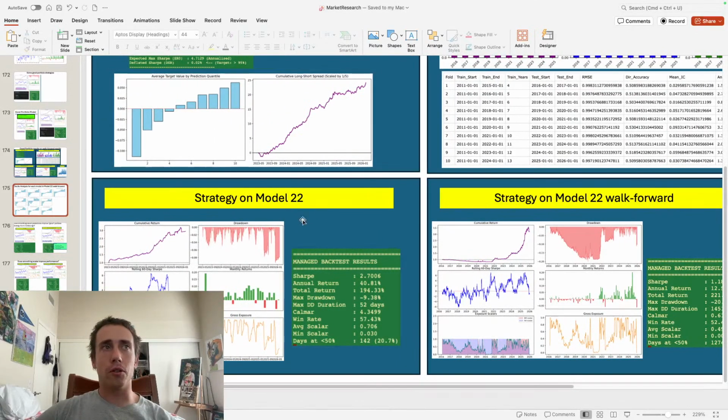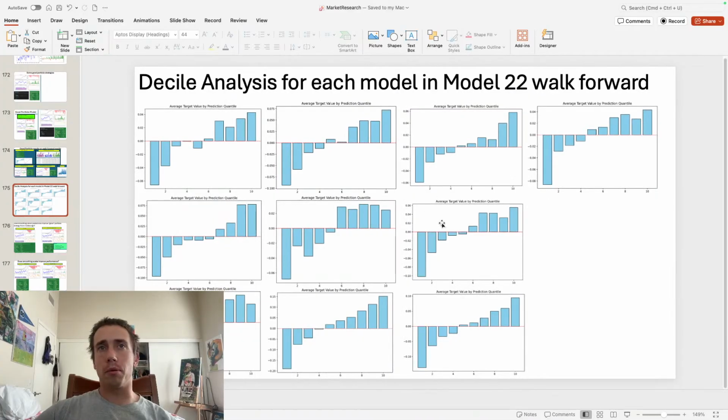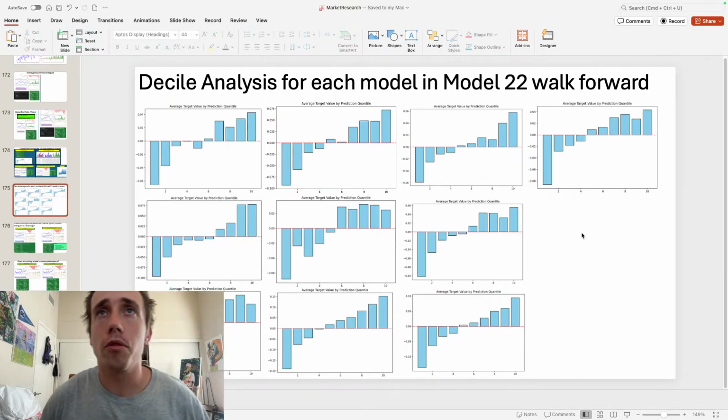If you look at the models over time, not all of them are perfect, but they tend to be performing really well. And if you're looking at just the bottom decile and the top decile, every time those have the highest magnitude. Bottom decile is negative, top decile is positive. So theoretically, if I'm trading the bottom and top, I should be really good.